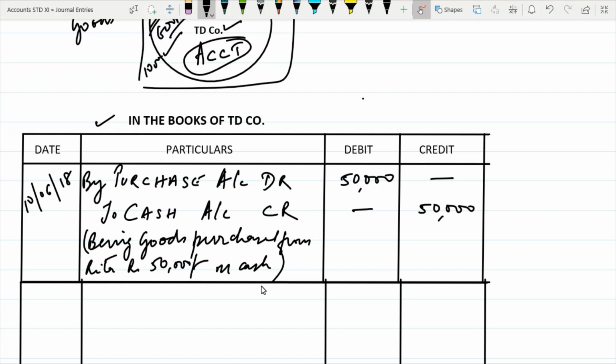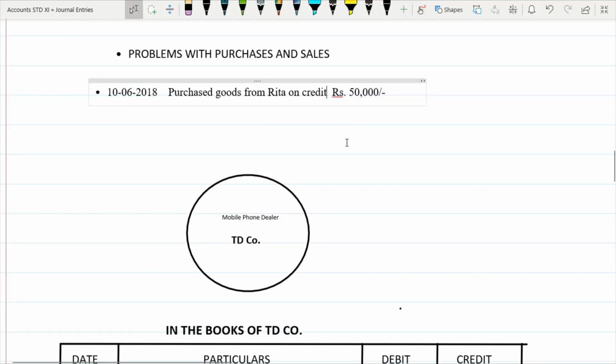Now again remember, debit side has to be equal to credit side. So this side total is 50,000 and this side total is 50,000. So the transaction here is complete. Now that you understood the cash transaction, we shall go to the credit transaction. I'm just modifying here: instead of cash we have put it here as credit. Okay, so let us see now what happens here.